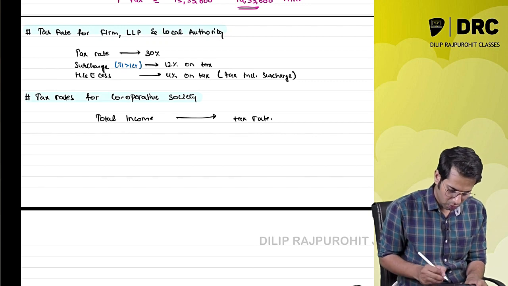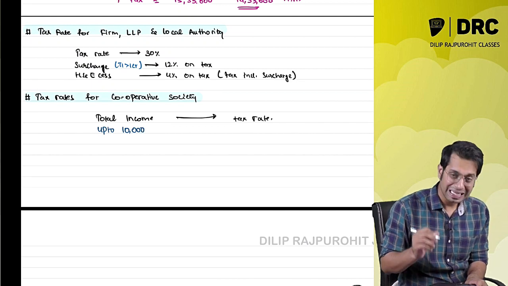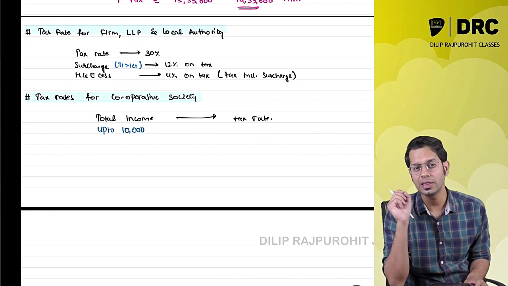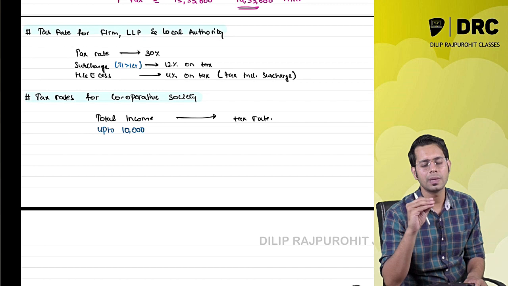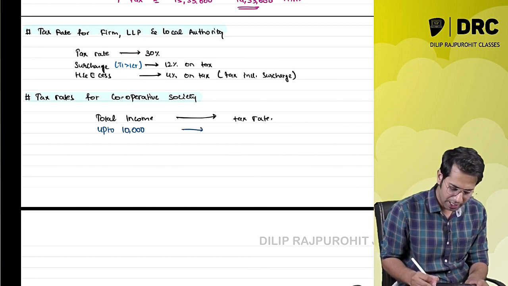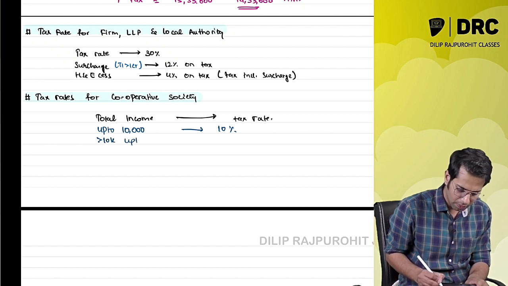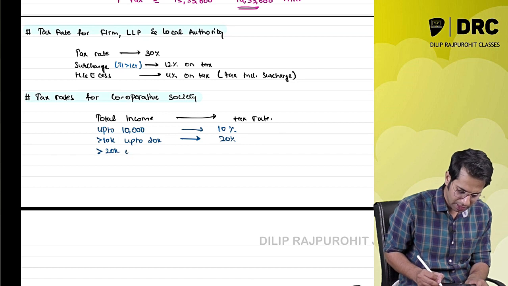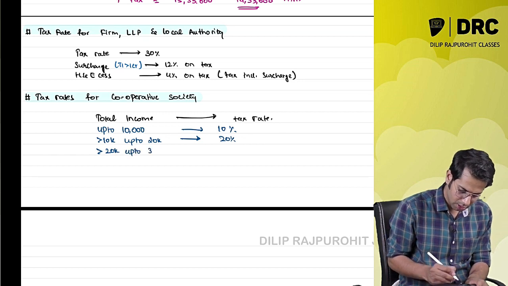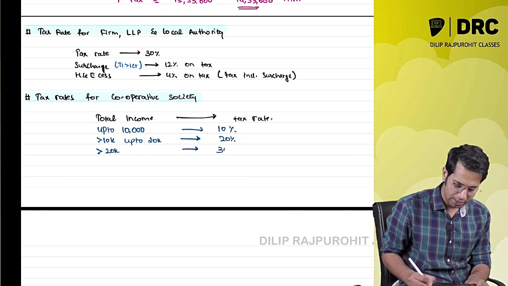If the total income is up to 10,000 rupees, they have to pay a tax of 10%. If their total income is more than 10,000 but up to 20,000, they have to pay a tax of 20%. If the total income is more than 20,000, they have to pay tax of 30%.